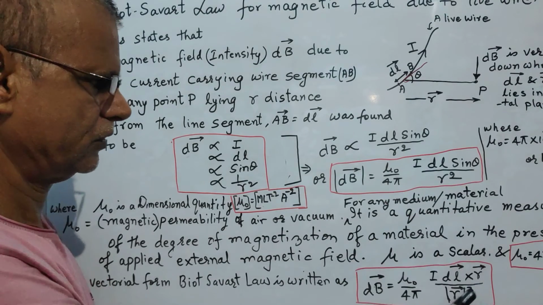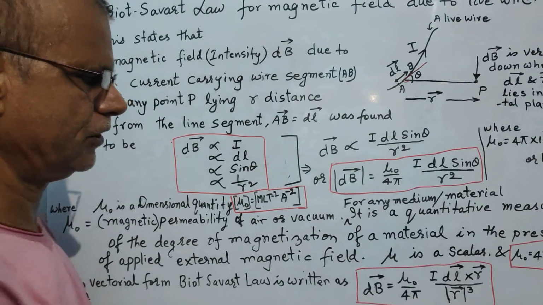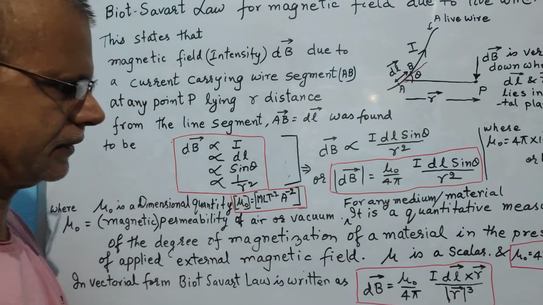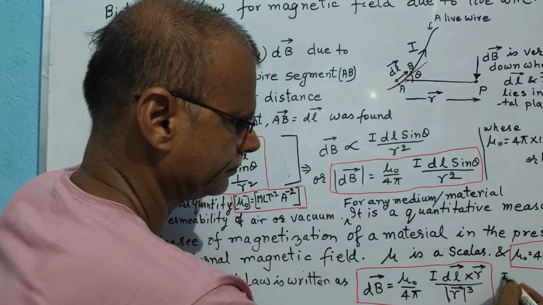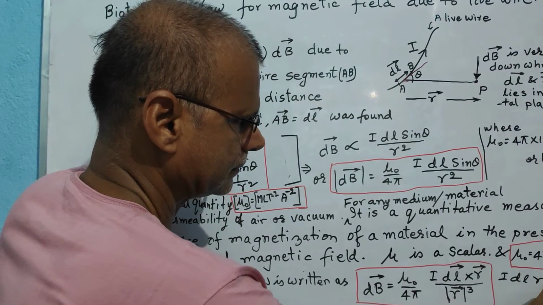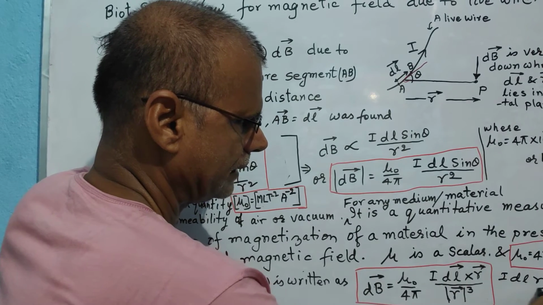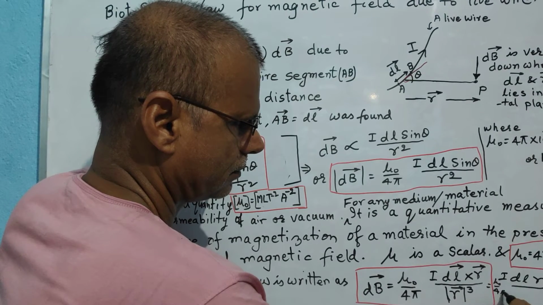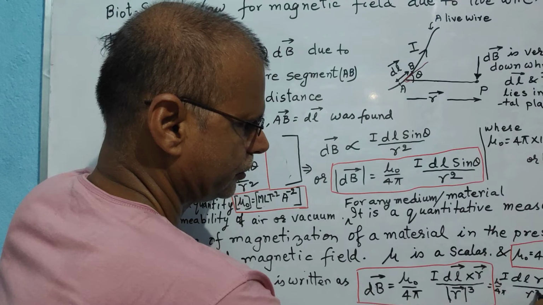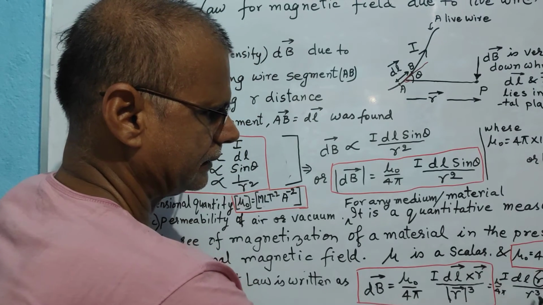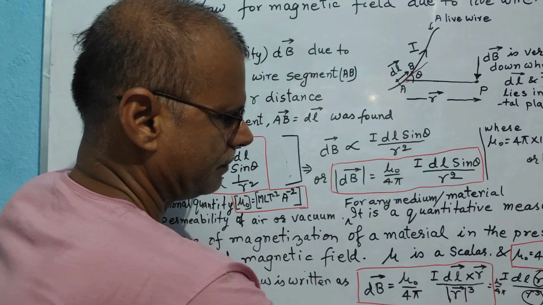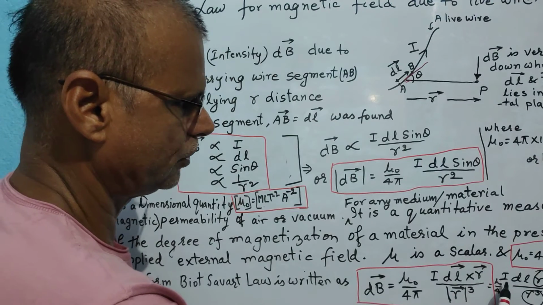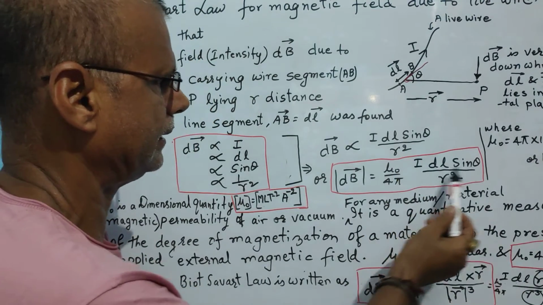We add r vector in the numerator, and so what you see is when you expand this, you get I dl r sin theta, and that divided by, of course, mu 0 by 4 pi is there, divided by r cube. So this one r is cancelling and making the denominator having only r square left, and in the numerator we get I dl sin theta.